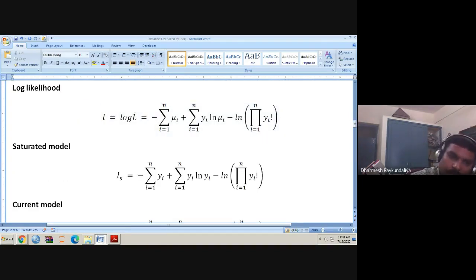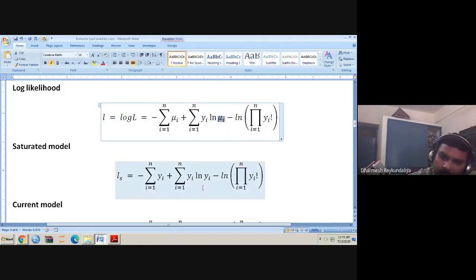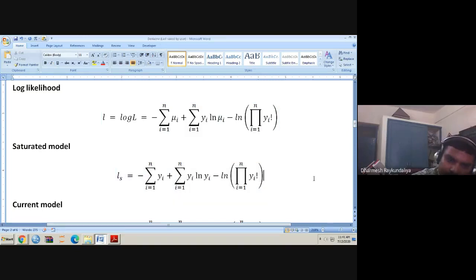Now what is the saturated model? Wherever you get the parameter, just replace it by the data. What is the data? The expected count, so yi is also a count. So we just replace mu i by yi. That is the log likelihood of the saturated model, and we call it LS.